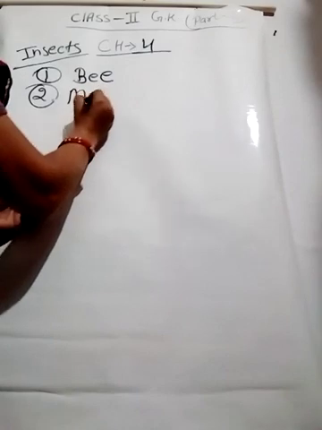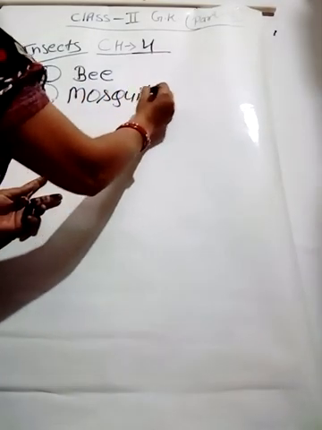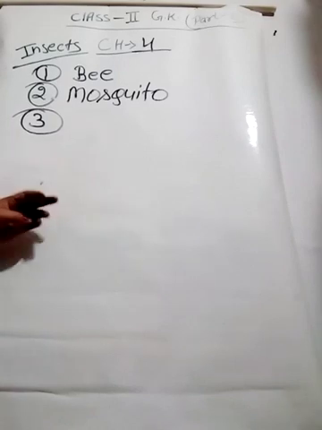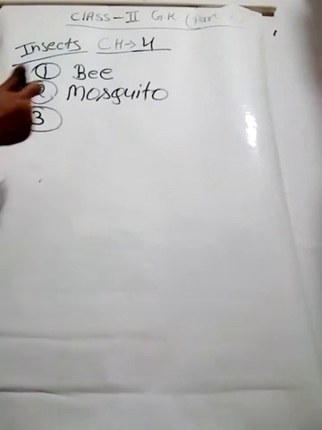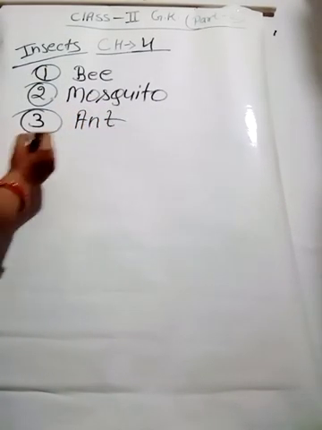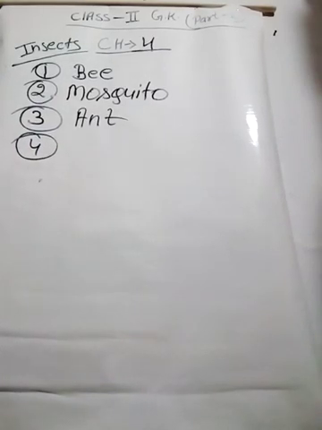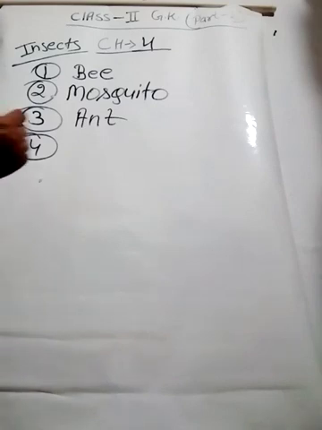Okay, in number 2, the clue is given. The bite of this insect spreads malaria. Which insect is responsible for spreading malaria? We can write the name mosquito. Okay, in number 3, look at the picture. Works very hard. Which insect is working very hard? You can write here ant. Okay, number 4. Number 4 is a gardener's best friend. Which insect is this? Ladybird.